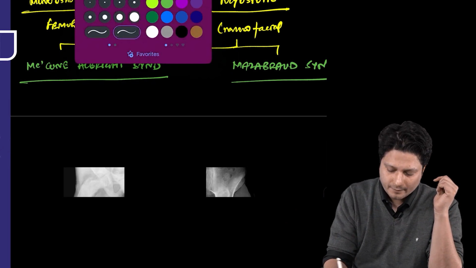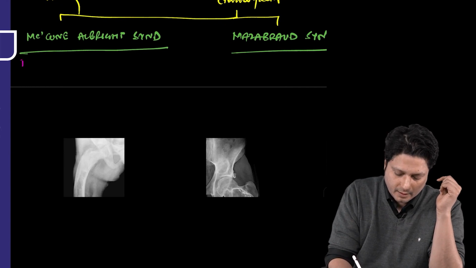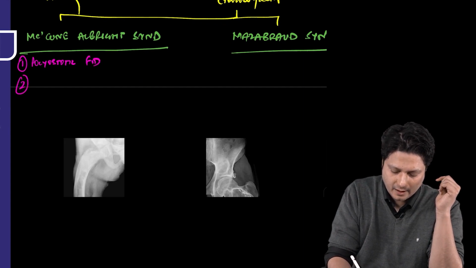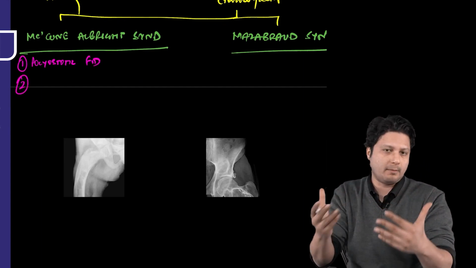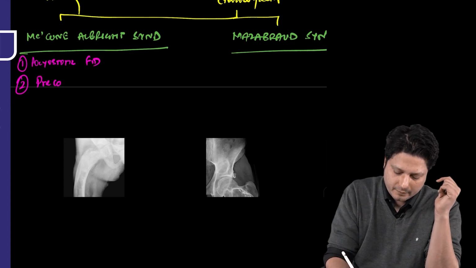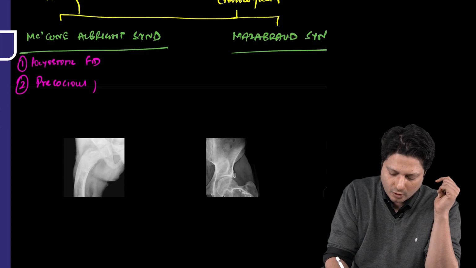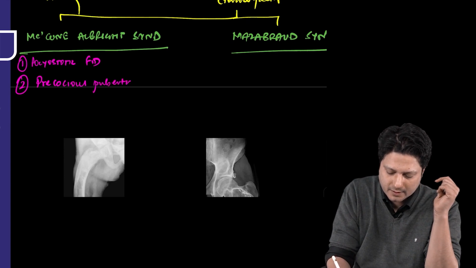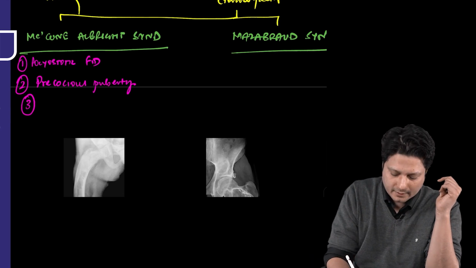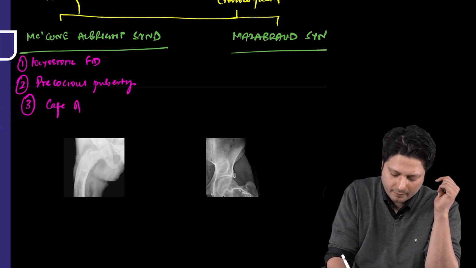Point number 1, it is polyostotic fibrous dysplasia, because this is the condition under heading of which we are talking about this McCune-Albright syndrome. Second is precocious puberty. That means earlier appearance of secondary sexual characteristics, that too in case of females, is precocious puberty. And the third one is cafe-au-lait spot.